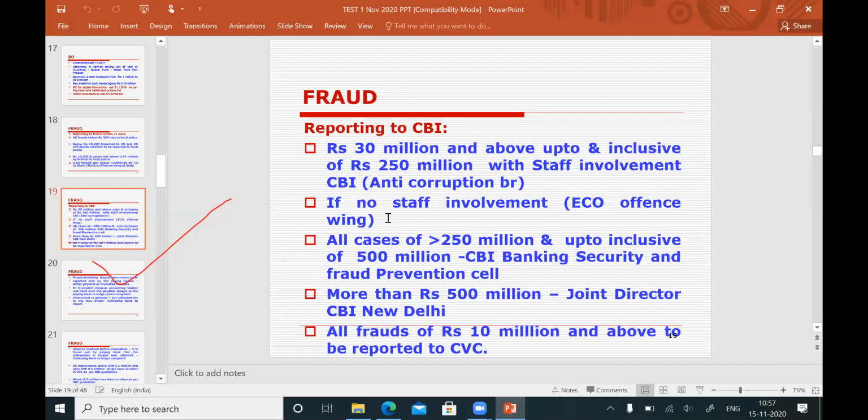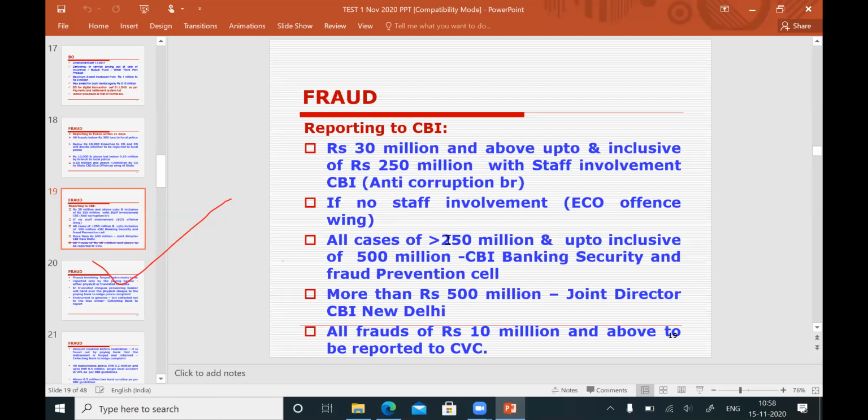And if the fraud amount is above 250 million, that is above 25 crores, up to and inclusive of 50 crores, that is 500 million, with or without staff involvement, because without staff involvement is only up to 25 crores. Above 25 crores, up to 50 crores, with or without staff involvement, frauds are to be reported to CBI Banking Security and Fraud Prevention Cell.